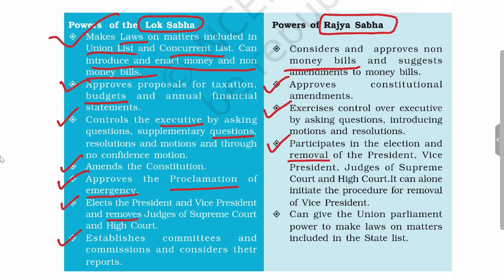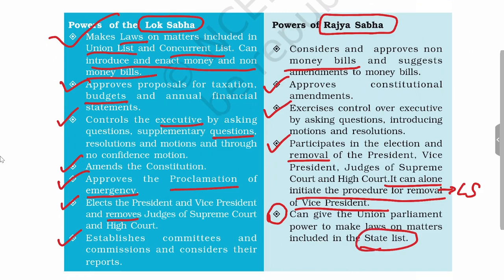However, it has one special power that it alone can initiate the procedure for the removal of Vice President. This cannot be done in Lok Sabha because Vice President is ex officio chairman of Rajya Sabha. Also, this power is unique to Rajya Sabha, which is not with Lok Sabha, that it can give Union Parliament the power to make laws on the subject in the state list instead of union list.